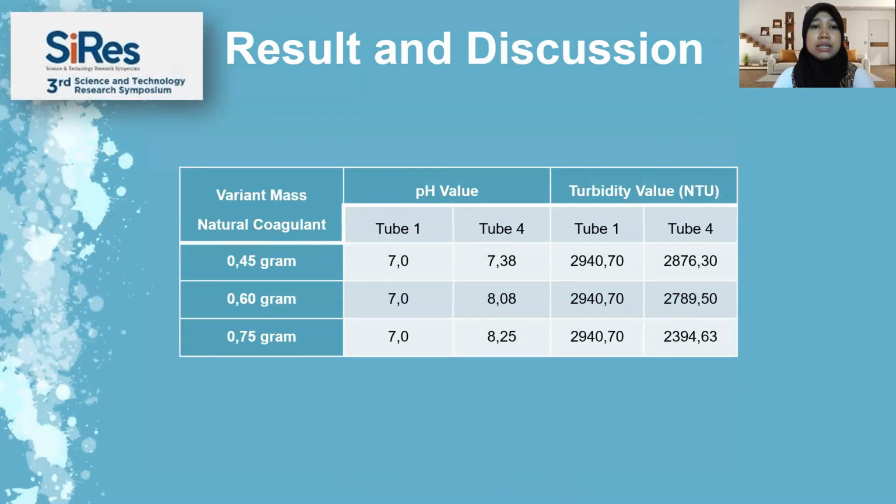Well, this is the table of comparison analysis of power of hydrogen and turbidity value. From this table, we know that natural coagulant and filtration can raise power of hydrogen and reduce turbidity in water.